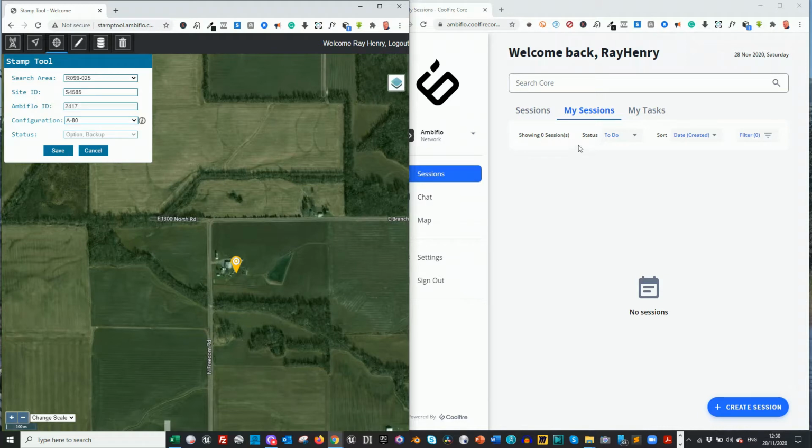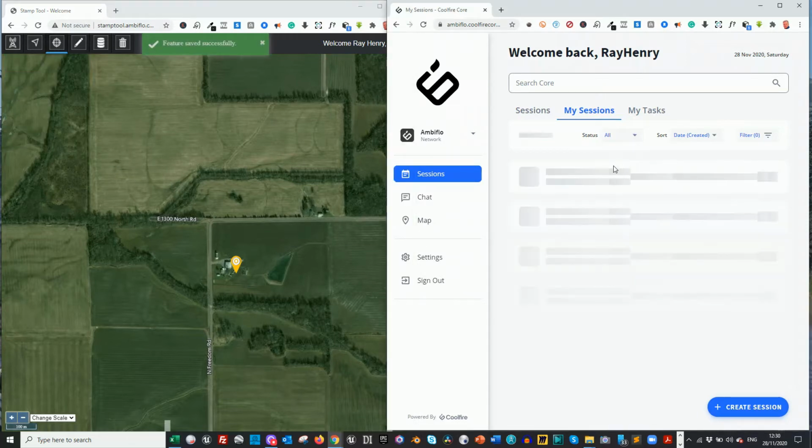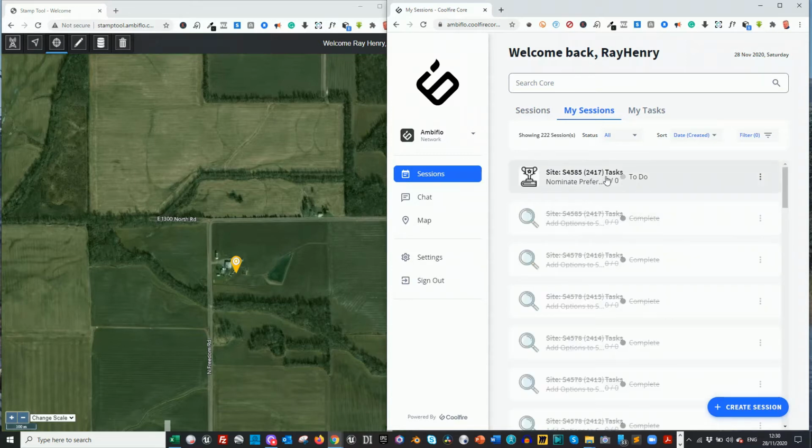If I hit save on that, and then look over here at all tasks, you can see that entity 2417 has two references to this site. The first one is marked as complete, automatically complete, and it is to add the option to the search ring. This task here is a cascaded task, so having added the option, the next step in the process is to determine its suitability and nominate it as the preferred option. We're going to see that in a moment.